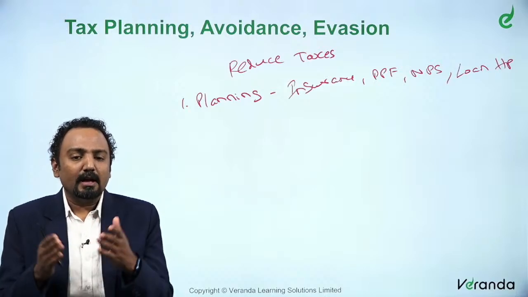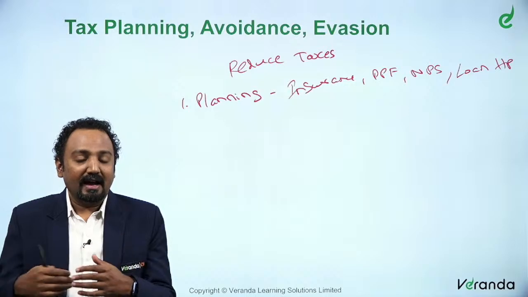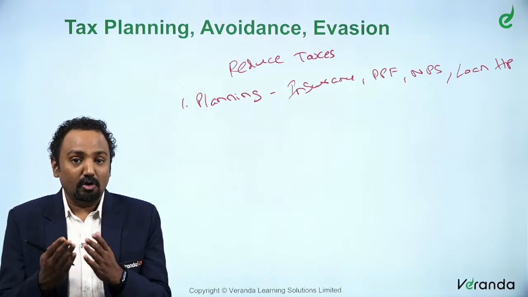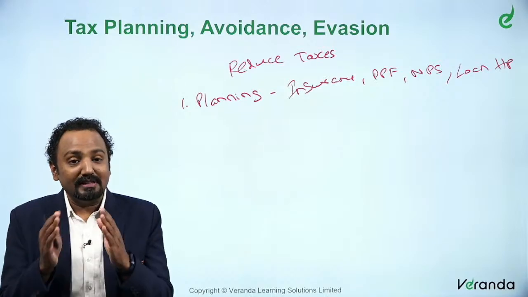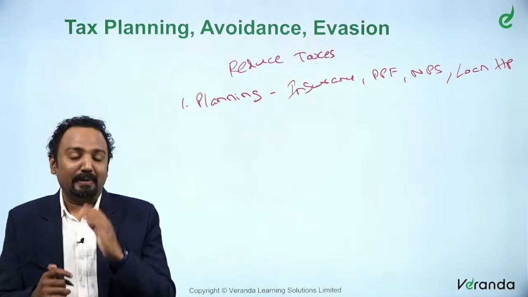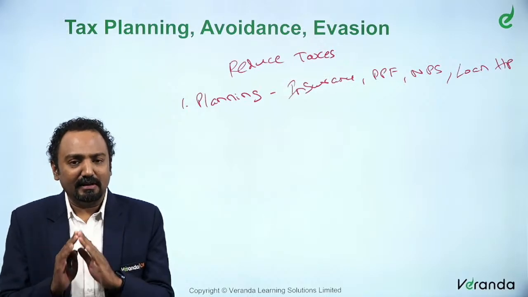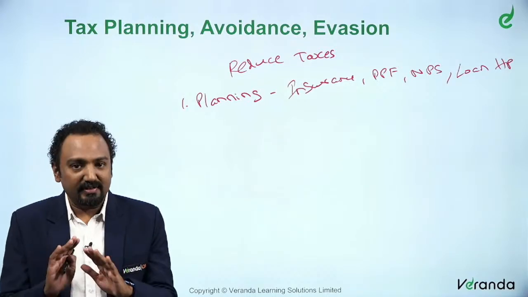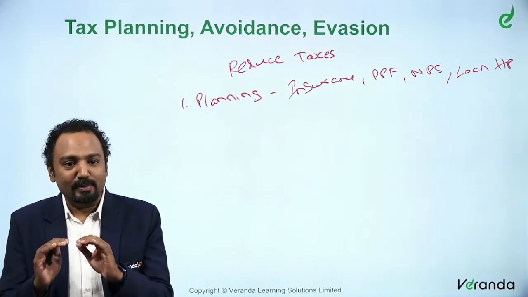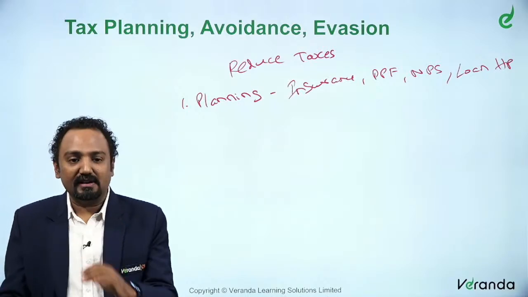Let's say you have 1.5 lakhs under 80C and 50,000 in NPS, and then you have this house property loan where probably another 2 lakhs of deductions you get. All these are what is called planning. This is perfectly fine. It is okay for you to reduce taxes and get benefited out of it. These are tax benefits that are due to the assessee.